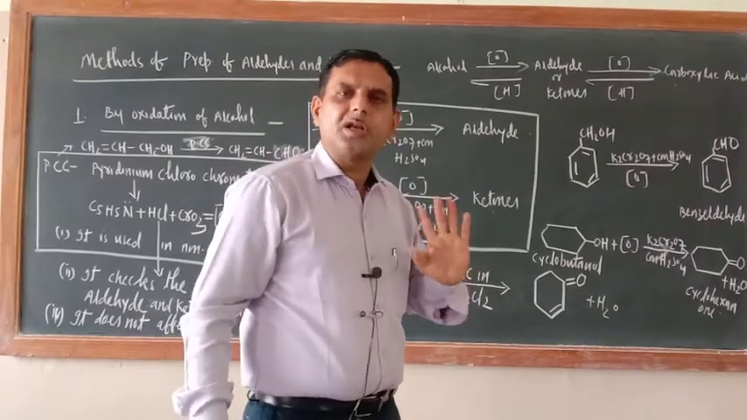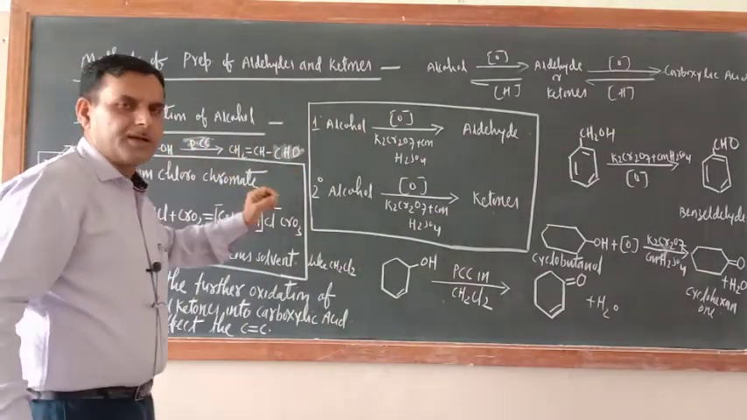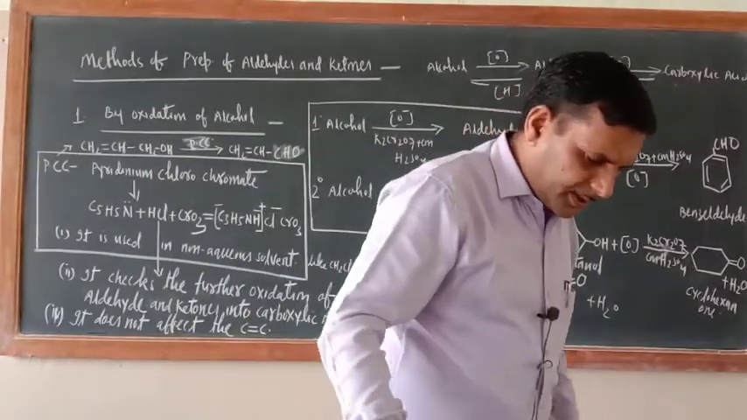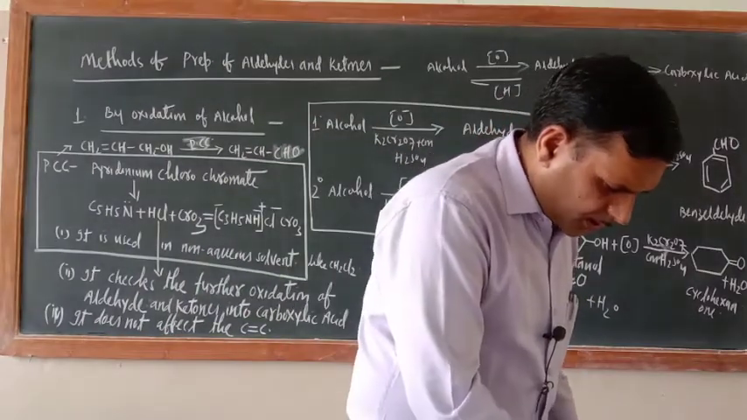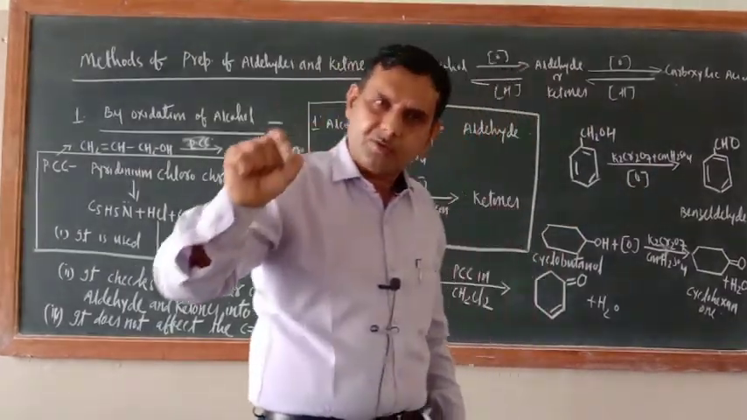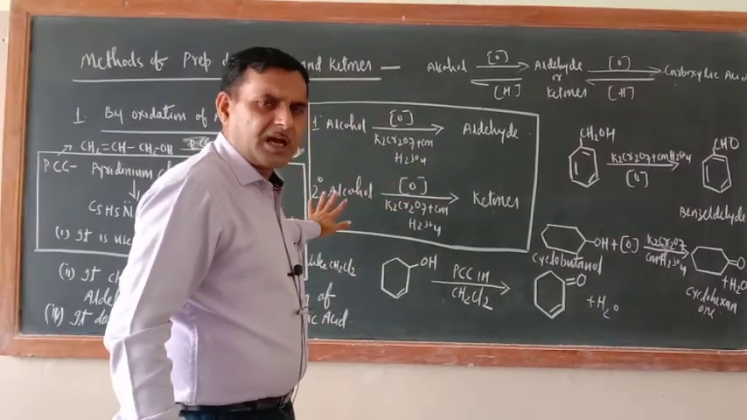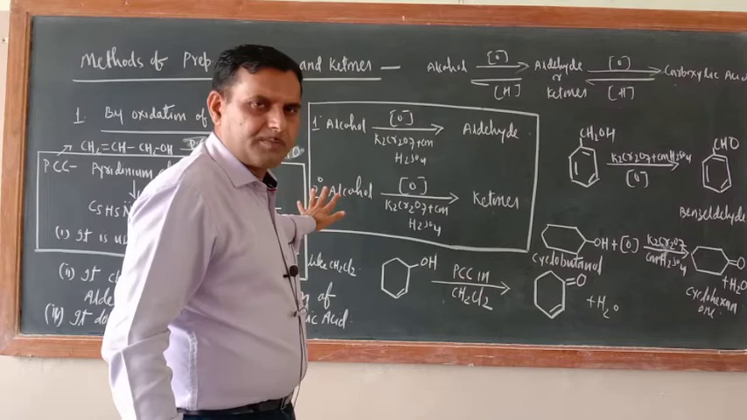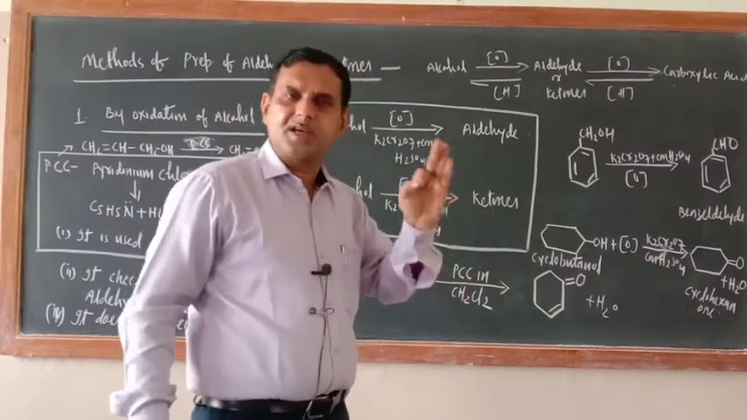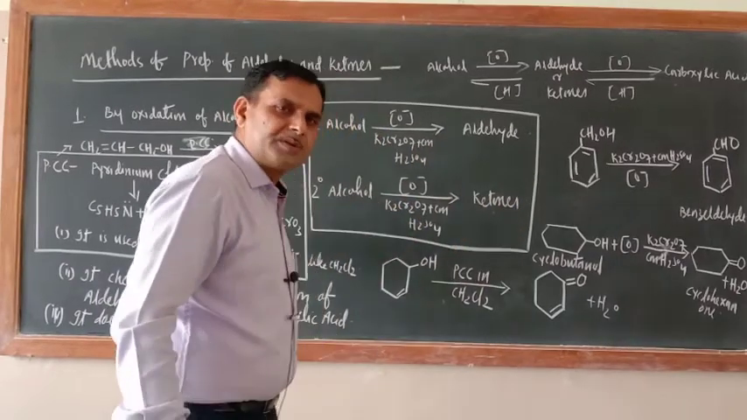CrO3 is only there. Here in PCC, what is there? Pyridinium chlorochromate. If CrO3 is taken in aqueous solution, that is known as Jones reagent. That is not mentioned, and I should not deal with it in detail, but that is there. Jones reagent means CrO3 in aqueous solution. Their quality is just like PCC only.